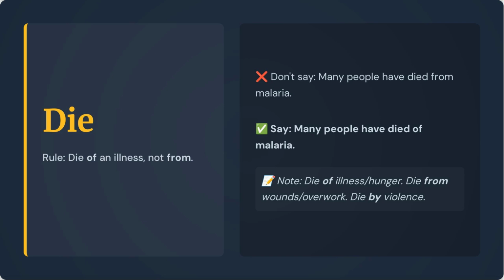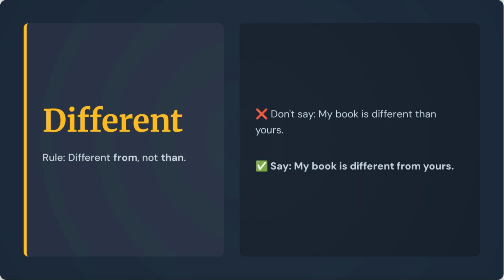For the verb die, when referring to an illness, use only the preposition of, not from. Say, many people have died of malaria. Note that die from is used for wounds or overwork, and you also say die by for violence. When using different, the correct preposition is from, not than. Say, my book is different from yours.